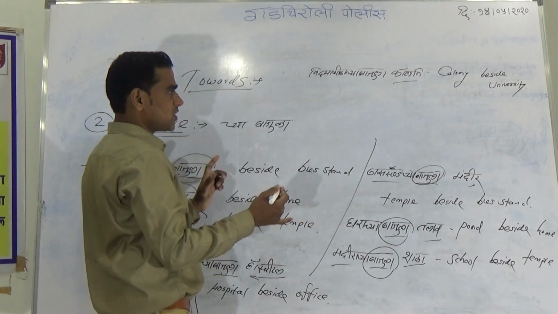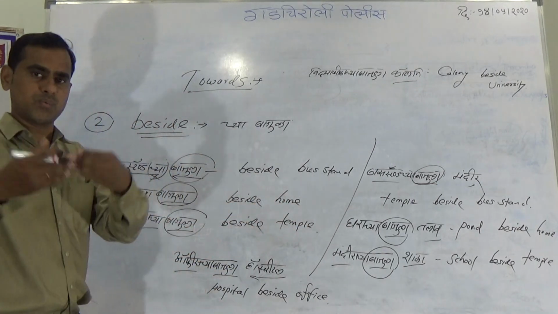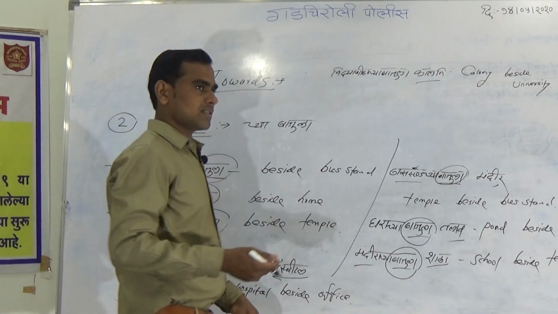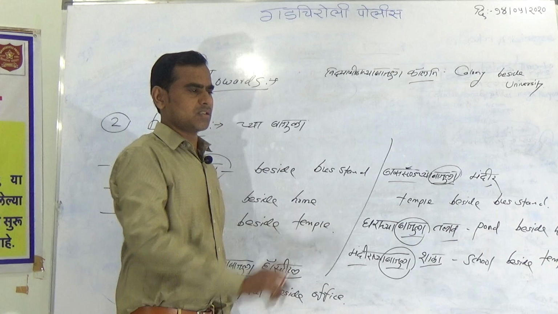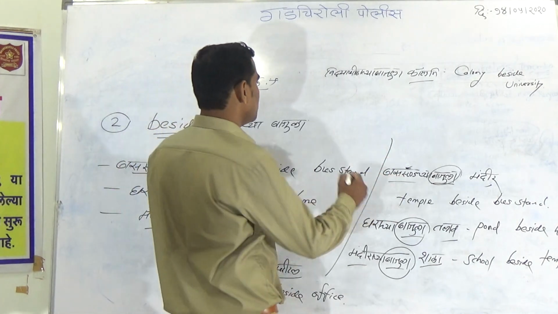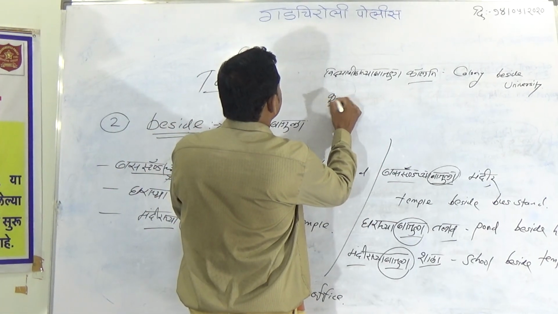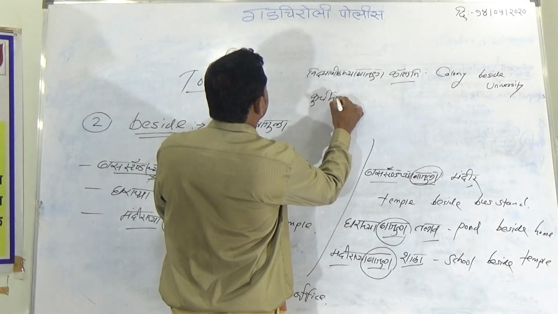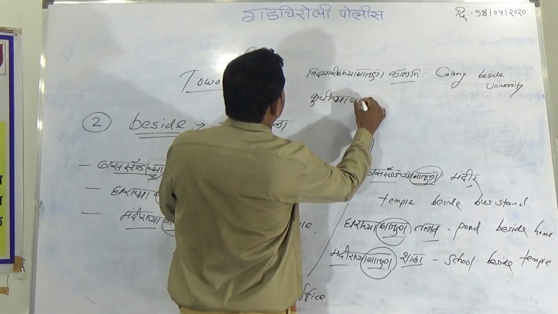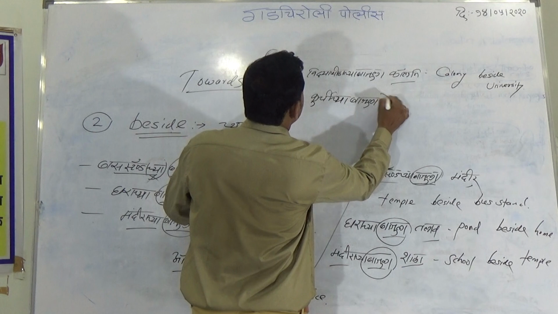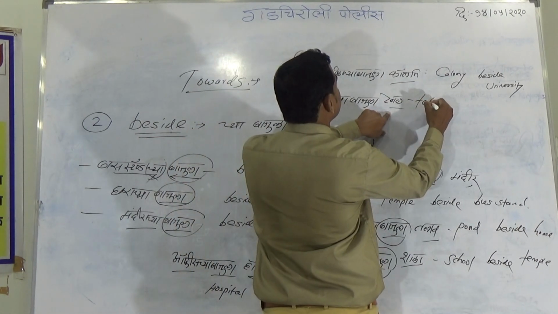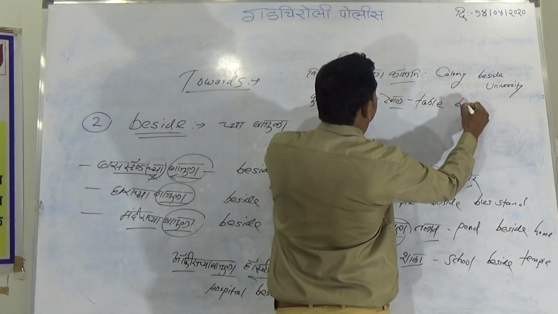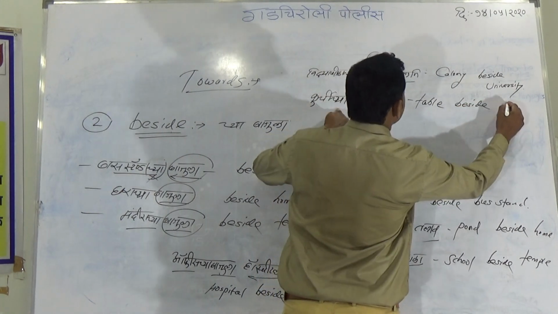Whichever expression is joined in Marathi, we have to translate that. And we can take live examples also. खुर्चीच्या बाजूला table. Write this first, table, then beside chair.